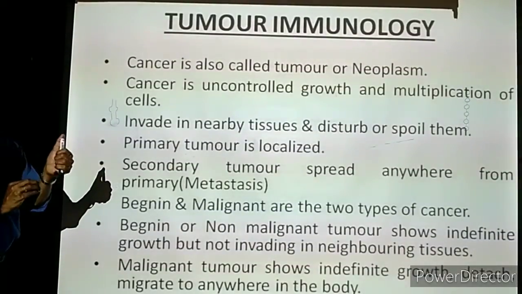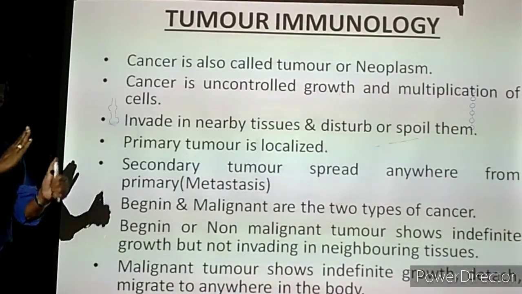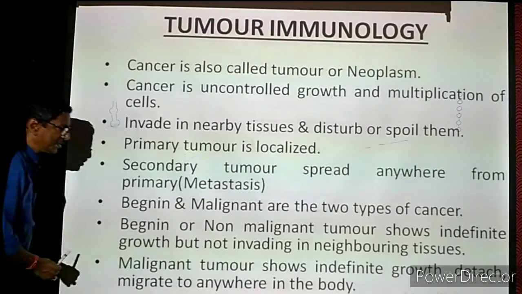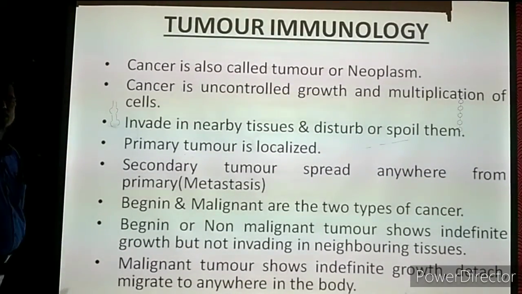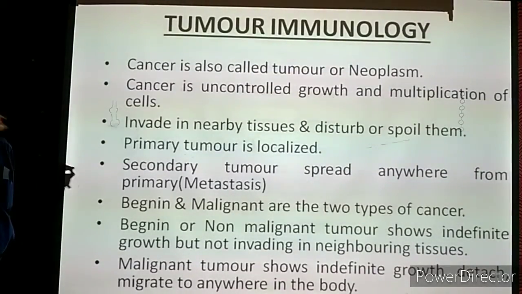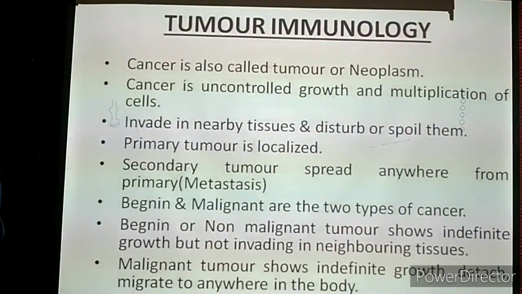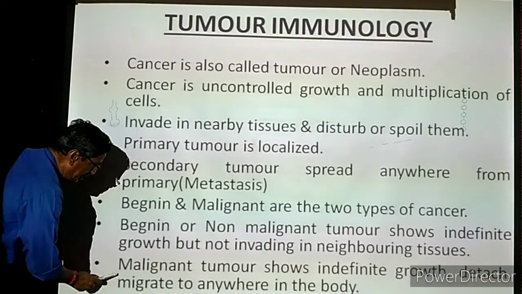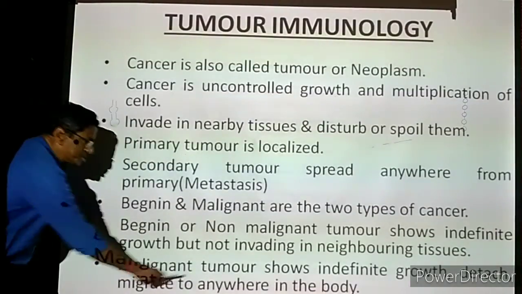It is a small swelling and it remains as such for years together. It is not causing death or any other problem. That is called benign. So whenever you come across a tumor or cancer with the name benign, it is a harmless cancer. Then we are coming to the next one, malignant tumor.